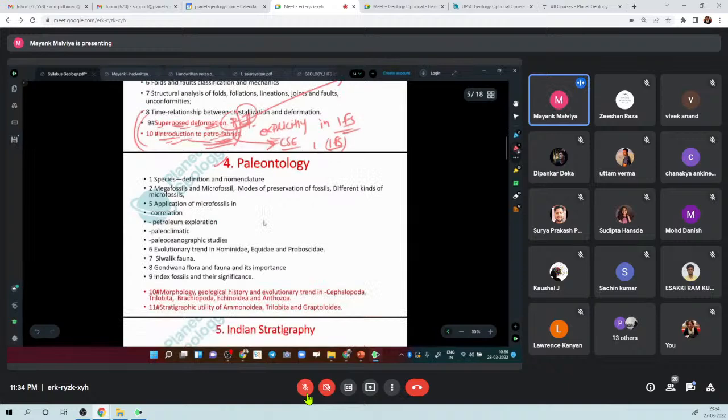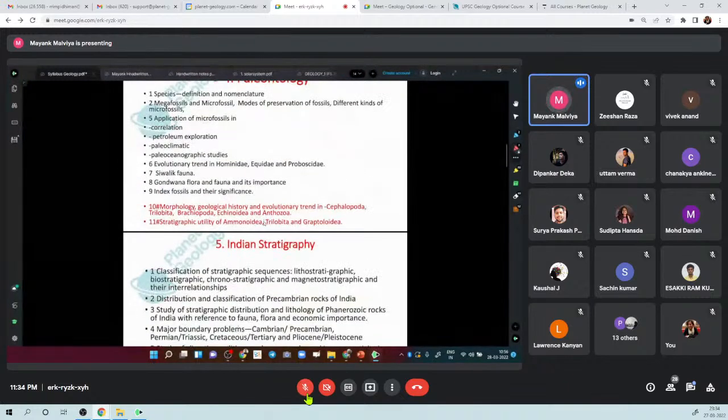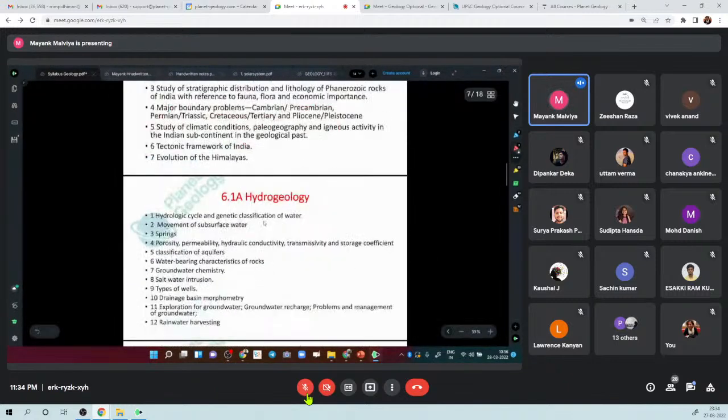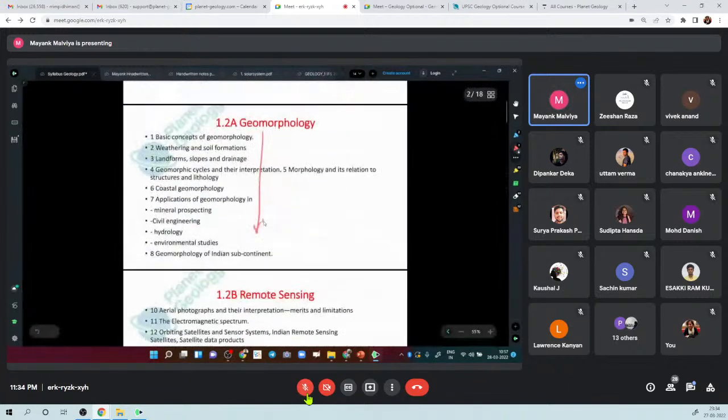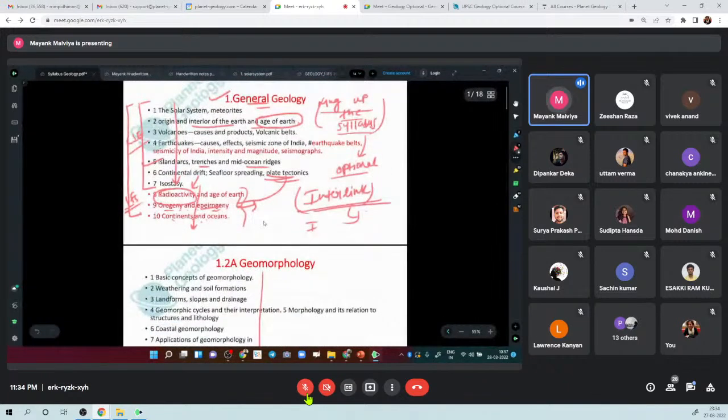So I'll share this PDF with you on the portal. You go through it and try to memorize the syllabus. Maybe take a printout of it and go through it multiple times. Plus, whenever we start any unit, we will discuss this in detail at the very starting. So now we will start with the first unit.